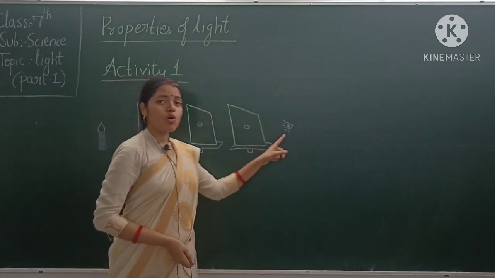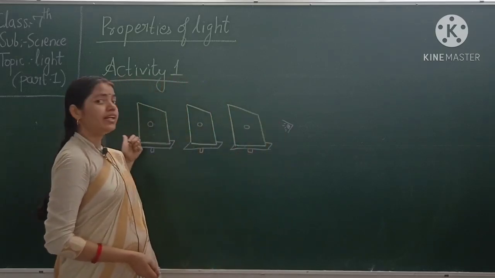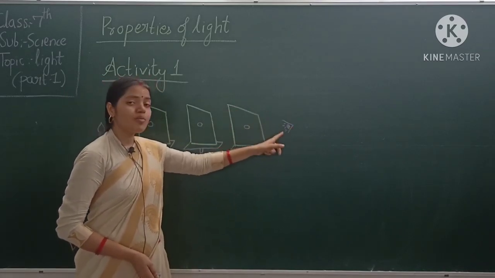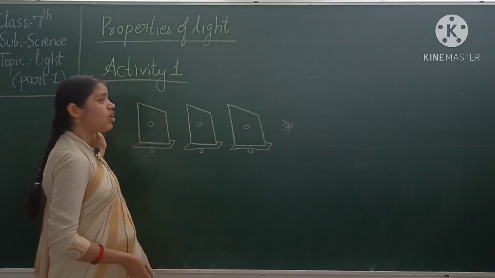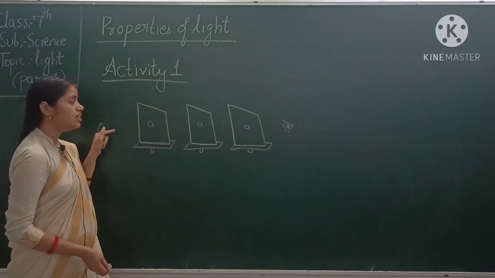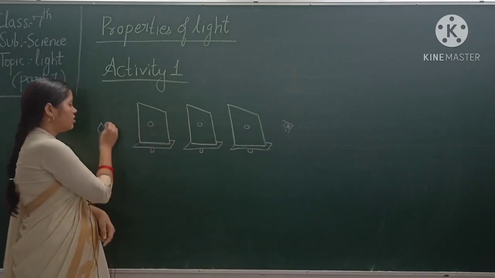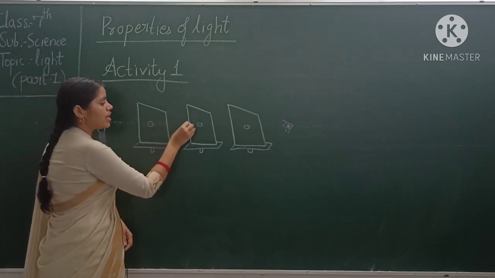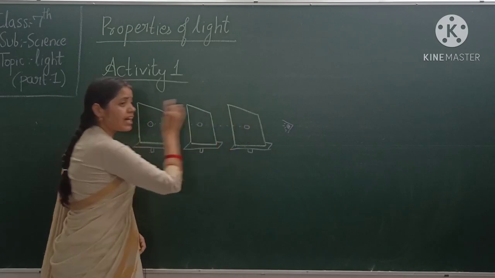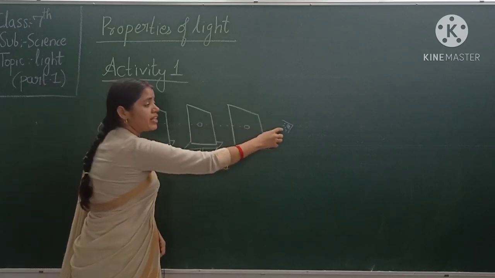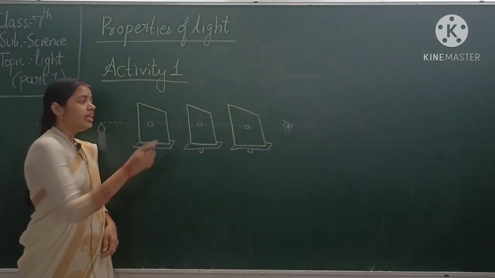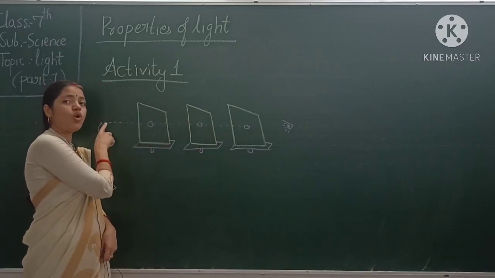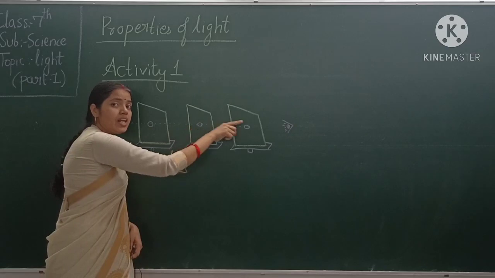From here, this observer observes the light. So what does this observer observe here? He observes that the light of this candle travels in a straight line. Okay. So the light of the candle flame travels in a straight line, and this candle flame is visible by this observer. So here the conclusion is that the light always travels in a straight line.